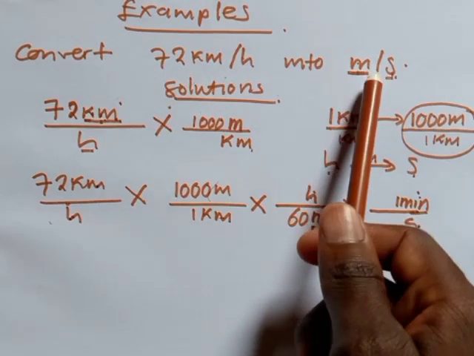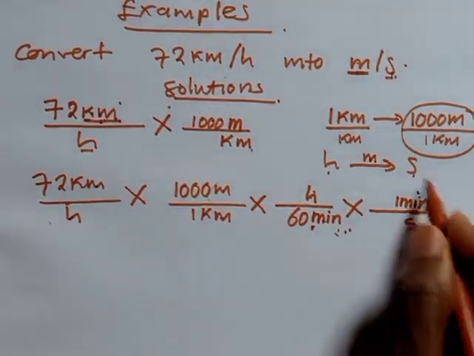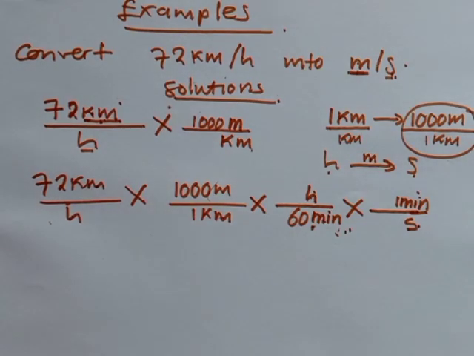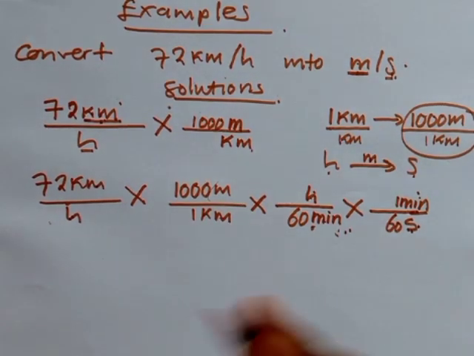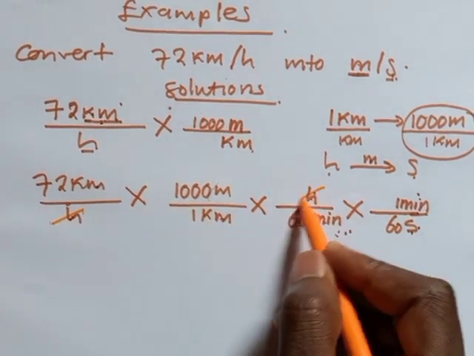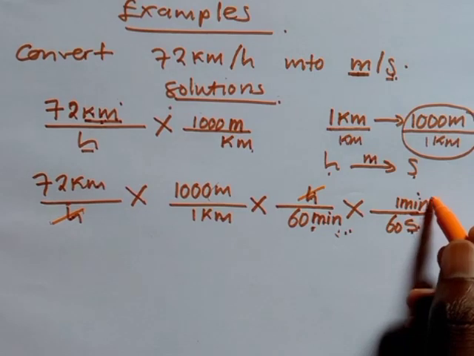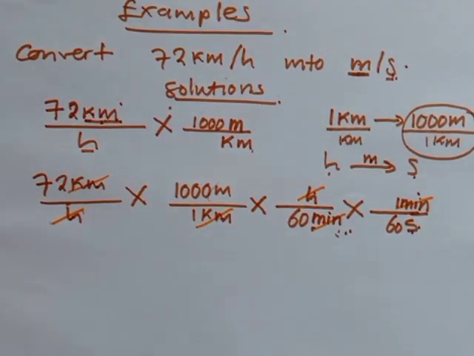That is going to be expressed in the form of what? Meters per second. So which one between the two makes up the other? We are talking about seconds. How many seconds make up a minute? We have 60 seconds. Then you start cancelling out what is common in this same expression. This and that will disappear, this and that will go, a kilometer and a kilometer will go.